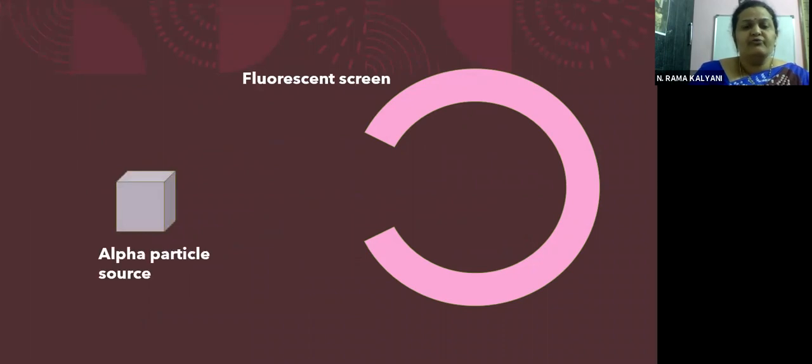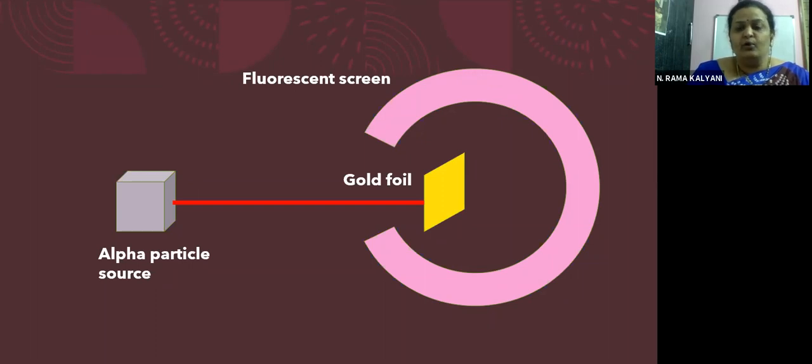Let us see the same, children, here. We have a circular fluorescent screen, the source of alpha particles, and a gold foil. This gold foil is very, very thin, children. Now, when alpha particles fall on the gold foil, after passing through the gold foil they travel in different directions.